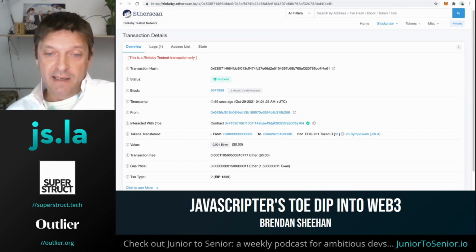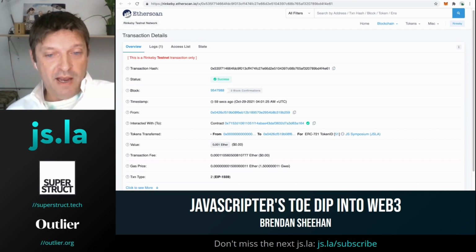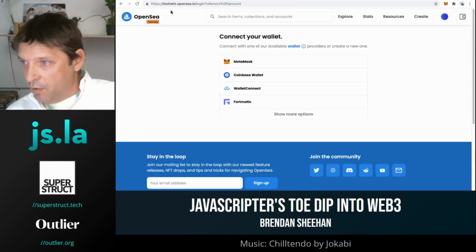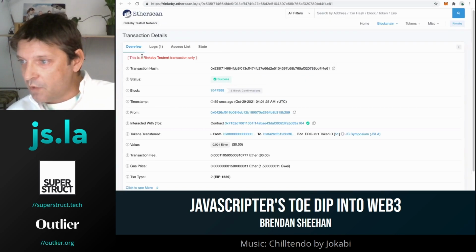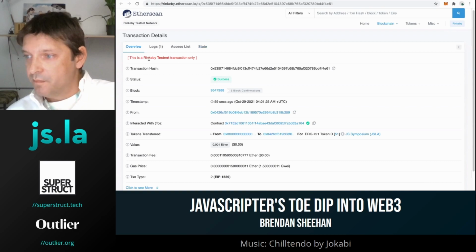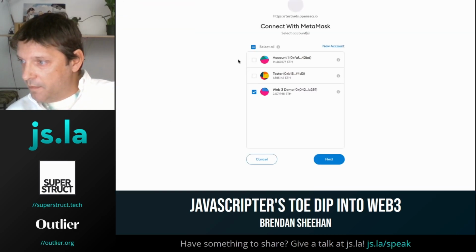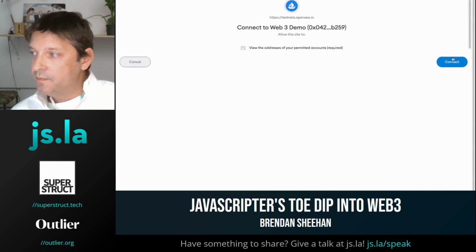So let's dive back into the ecosystem and check our token. OpenSea is a popular NFT marketplace, and since our registration token adheres to the NFT standard, it should be visible here. So I already have OpenSea open here, and we're checking it out on the test net. All this stuff, we saw this Etherscan is on the test net as well. So let's go ahead and connect our wallet. Same process as before. We're going to connect it to the Web3 demo account.